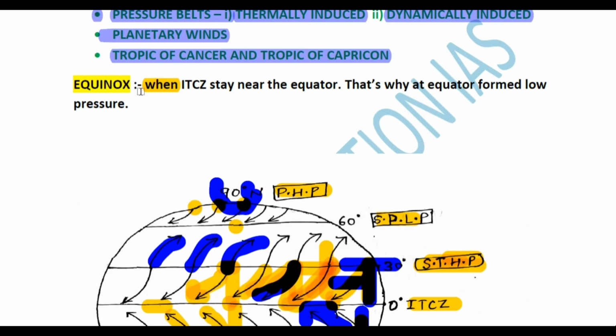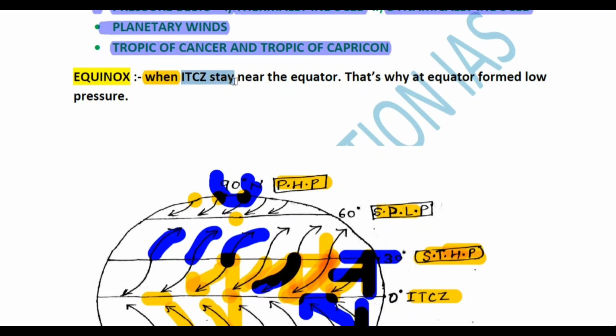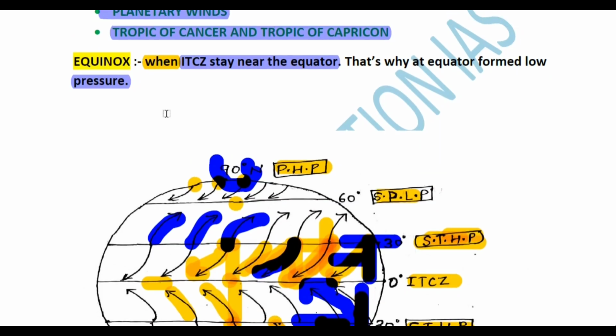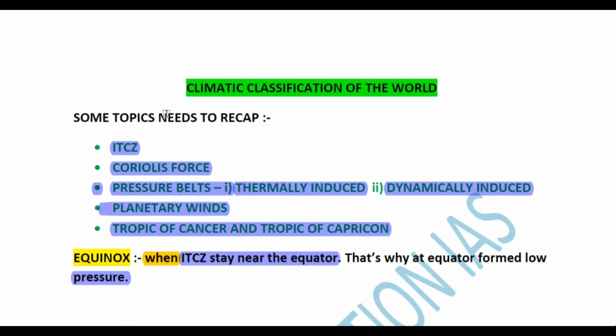Or equinox, what is equinox? What is the situation of equinox? When the sun's rays fall directly over the equator, this situation is called the equinox. So this is saying that when the ITCZ stays near the equator, the equator forms a low pressure. Due to high temperature there will also be low pressure. So this sentence is trying to say this topic.